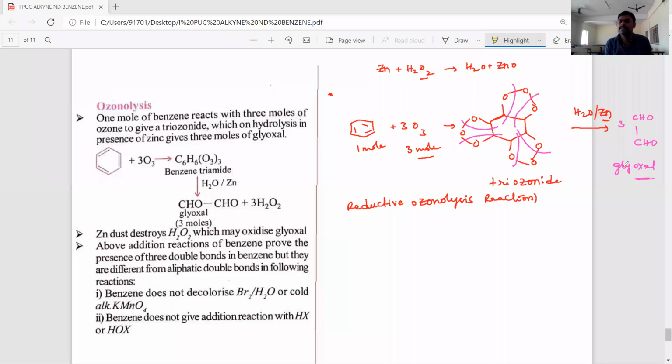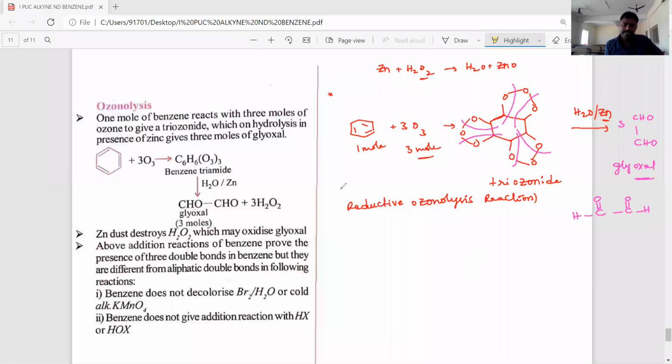Glyoxal is the product, or ethane 1,2 dial, CHO-CHO. Dialdehyde is the product, 3 molecules of dialdehyde.